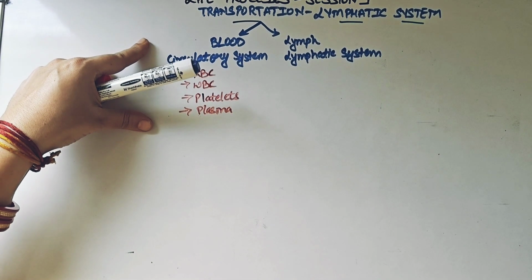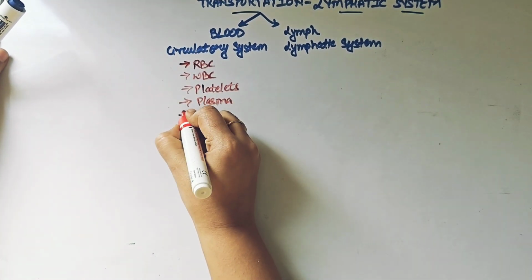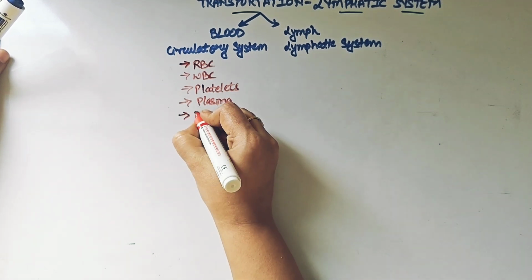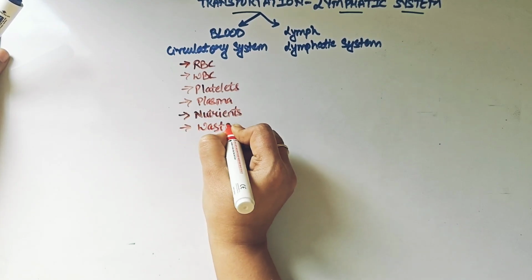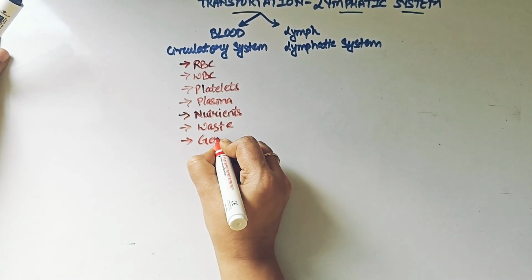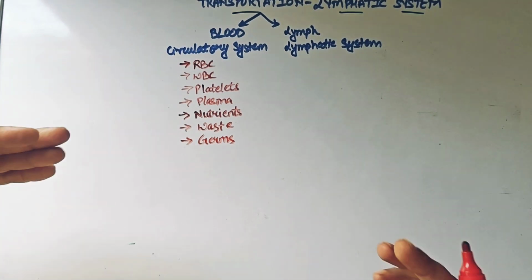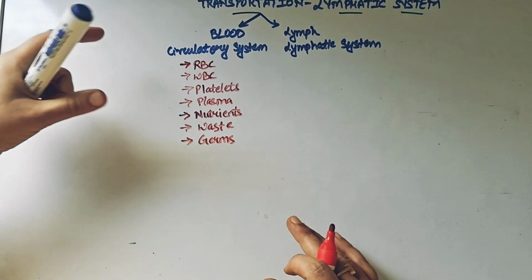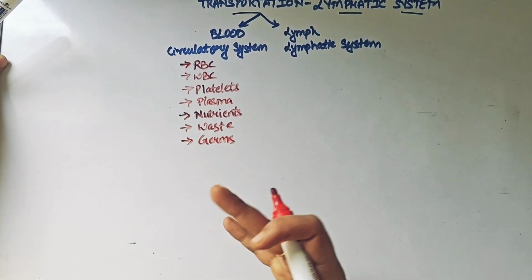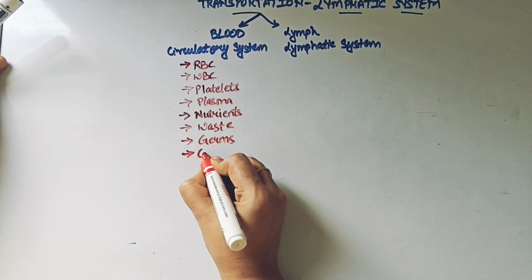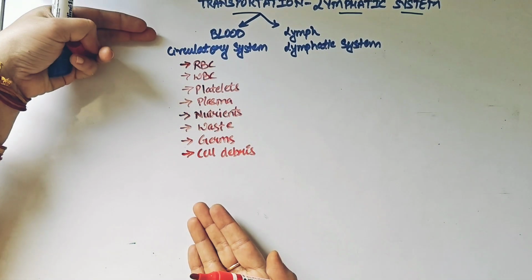But is that all? Is there something else the blood is carrying in our body? The answer is yes. Apart from the cells and the plasma, the blood is also carrying the nutrients. Yes, the blood is also carrying the waste. The blood is also carrying different germs, because at the end, your body is exposed to lots and lots of antigens, lots and lots of surrounding mediums, and many of these do not harm our body, but mediums like germs, and the cell debris, which is the waste of the cells mainly, are also part of your blood.